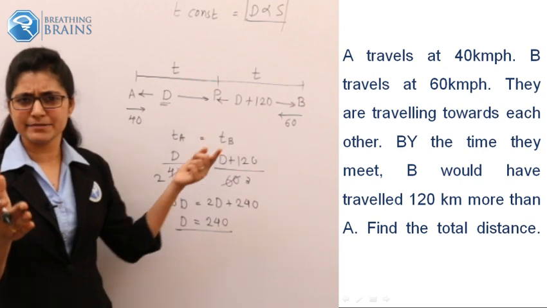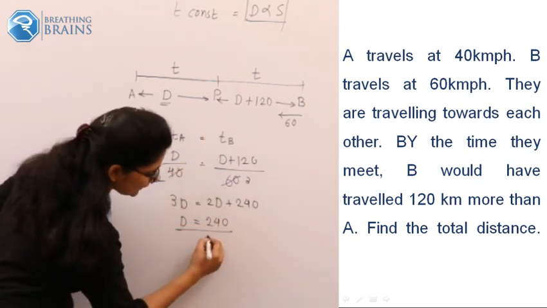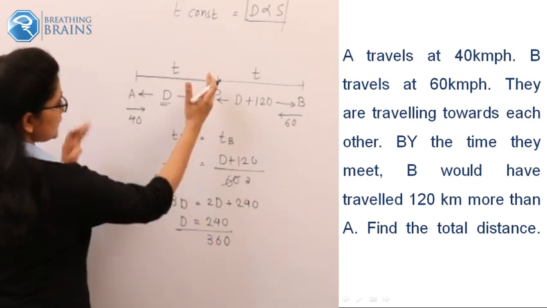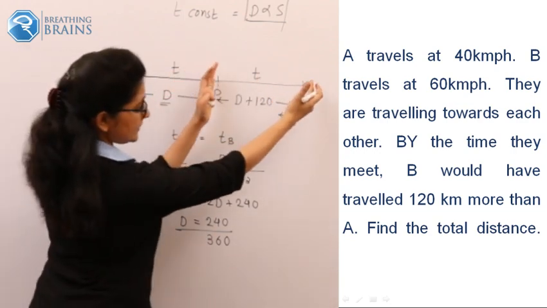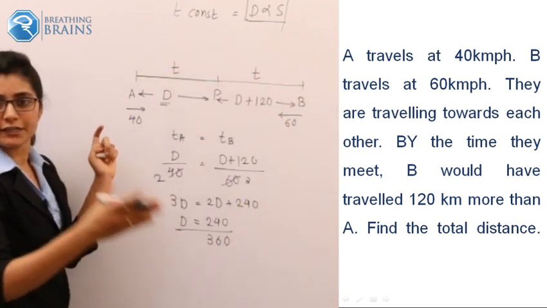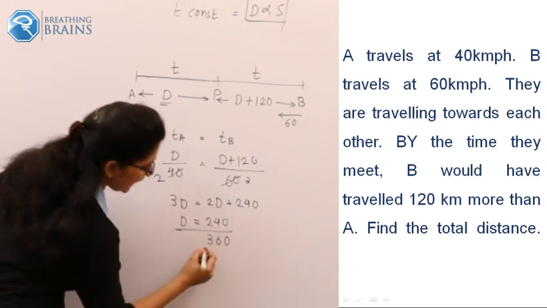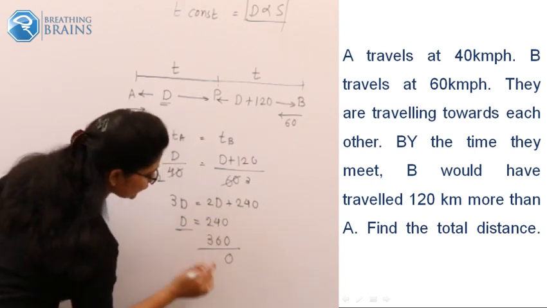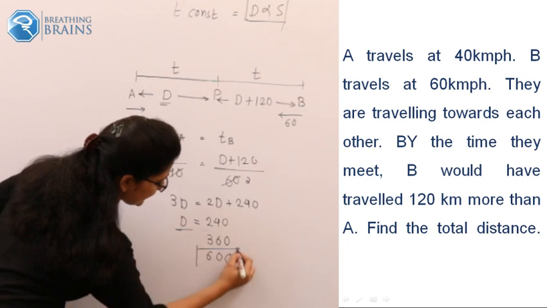Okay, this is clear, simple addition. The other distance should be 360. So this is 240, this is 360. What should be the entire A to B? 240 plus 360. Just add these two terms and your answer should be 600 kilometer.